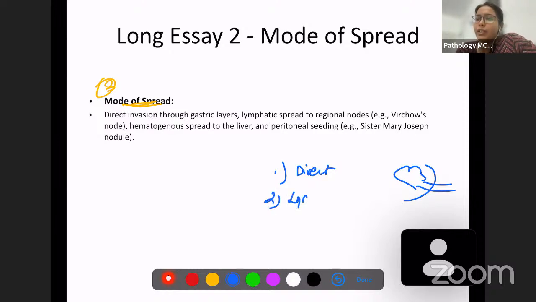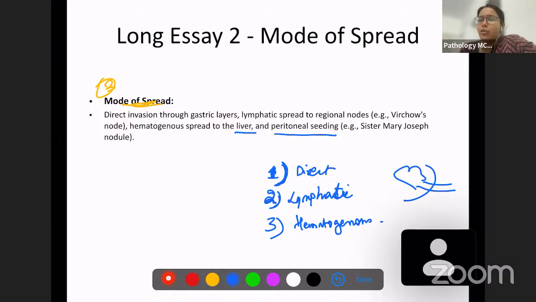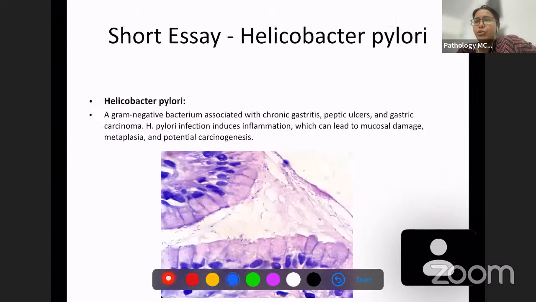Second one, lymphatics. As we already discussed, the important nodes you have to remember are the supraclavicular Virchow's node and the periumbilical Sister Mary Joseph node. Other nodes, like the celiac nodes, can also be involved in gastric carcinoma. And the third one, hematogenous spread to other organs, such as the liver, and peritoneal seeding also. So these are the modes of spread.